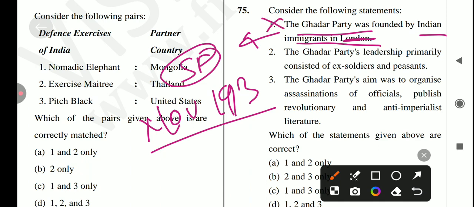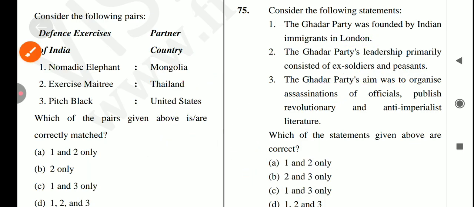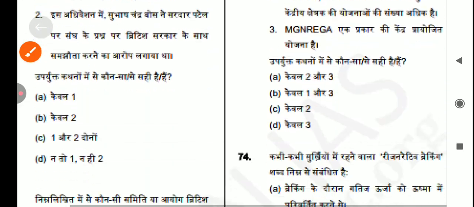Next is Gadar party's leadership primarily consisted of ex-soldiers and peasants. Yes, it's a correct statement. Next is Gadar party's aim was to organize assassination of officials and publish revolutionary and anti-imperialistic literature. Yes, it's also correct. So answer for this question is option number B. Only 2 and 3 is correct.